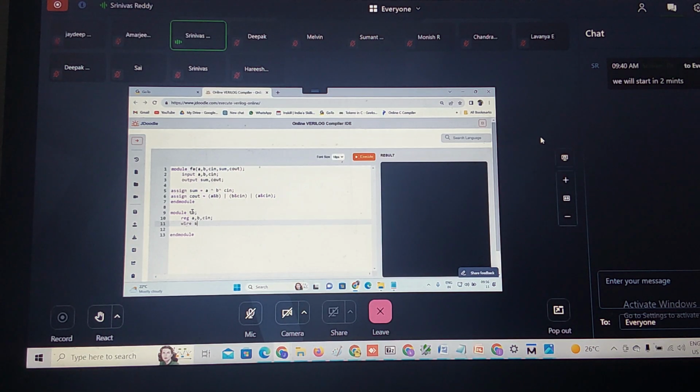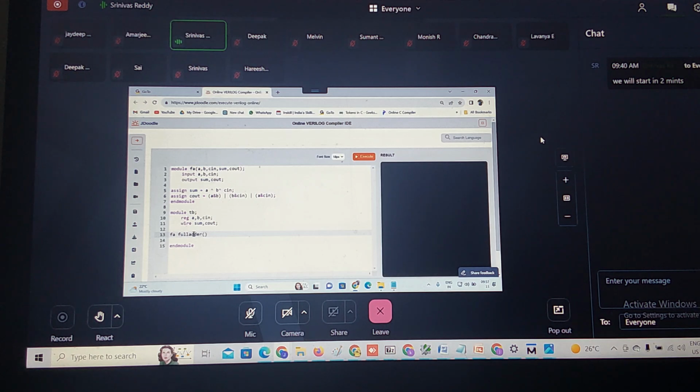while sum comma CF. Sum comma CF. Next, what I need to do? We need to instantiate it. Okay. So for this is full adder. Shall I take full adder like this? Is it fine? A name,